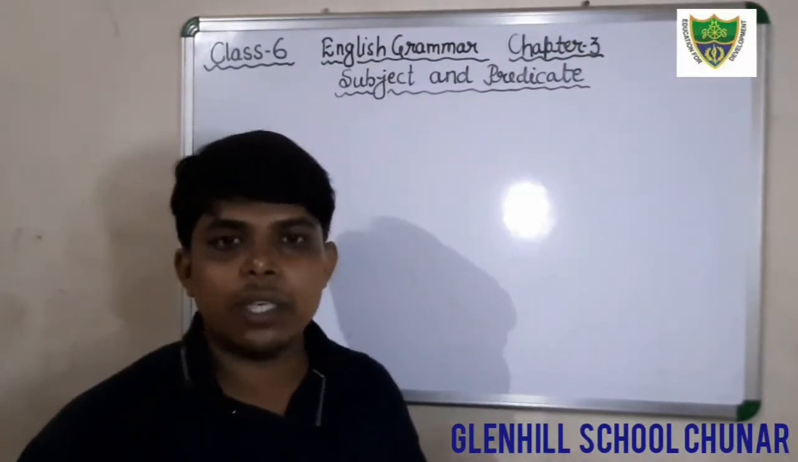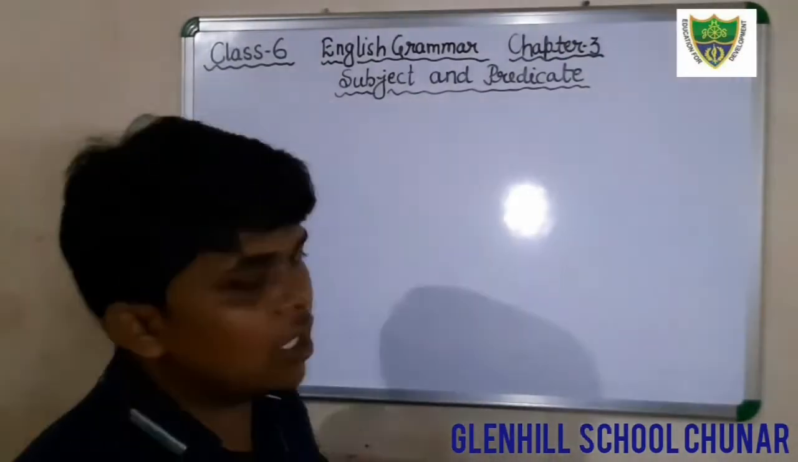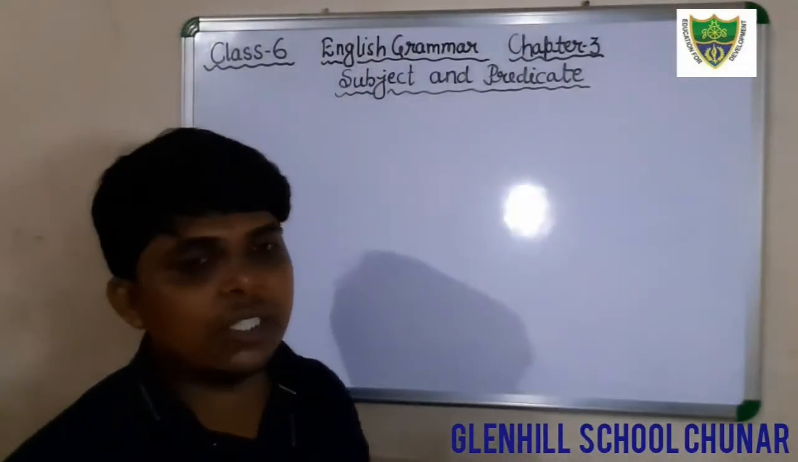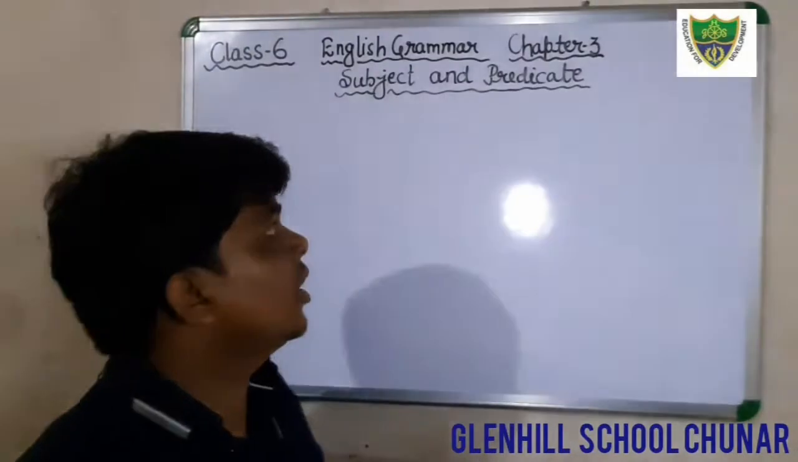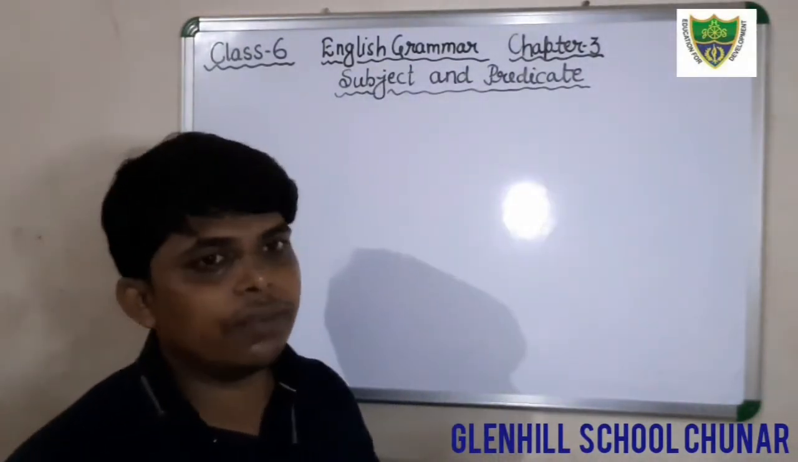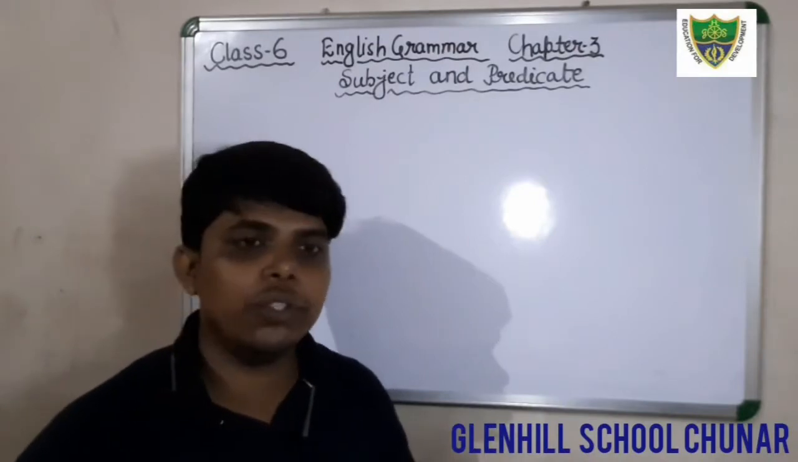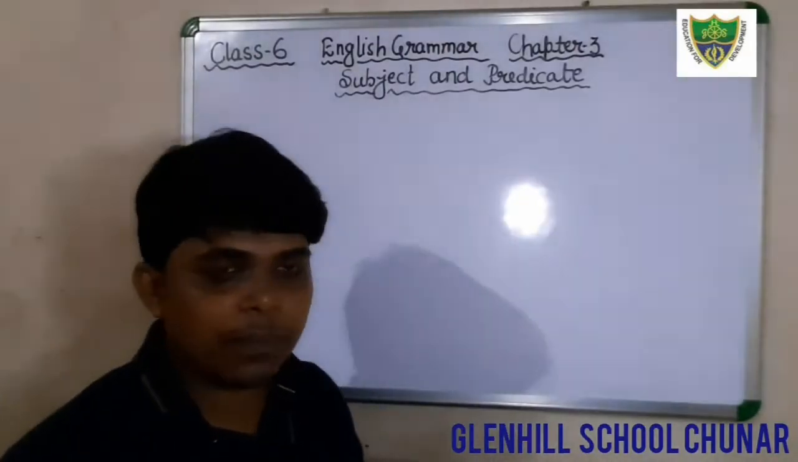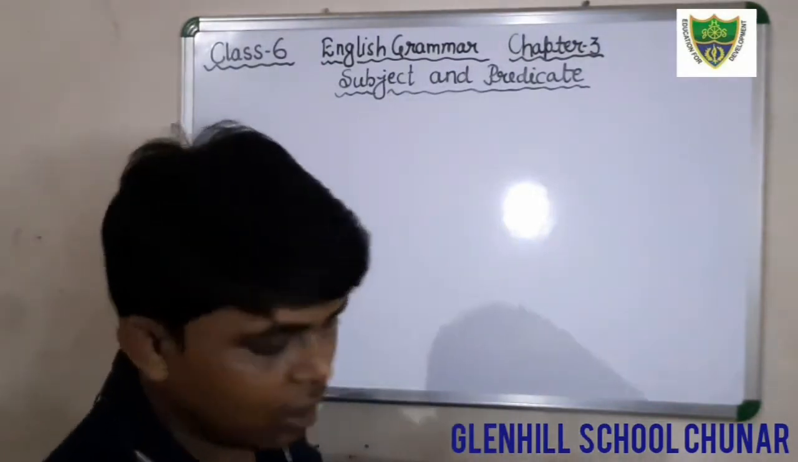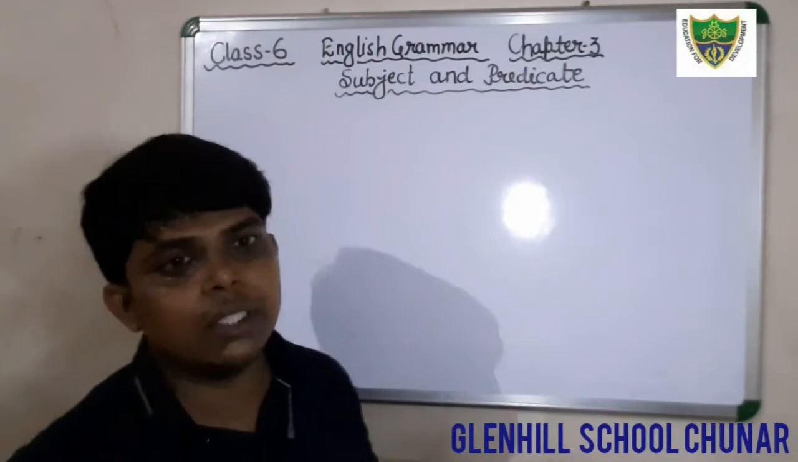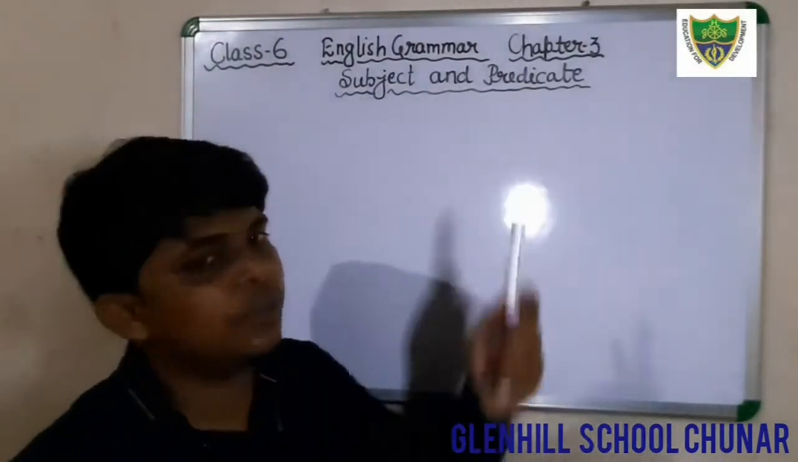Dear students, in the previous classes we were discussing chapter number 3 of English grammar, that is, subject and predicate. In this chapter I have already defined the sentence. As I have told you, what is a sentence? A sentence is a group of words that makes complete sense. And I have also told you there are two parts of a sentence: first, subject, and another is predicate.